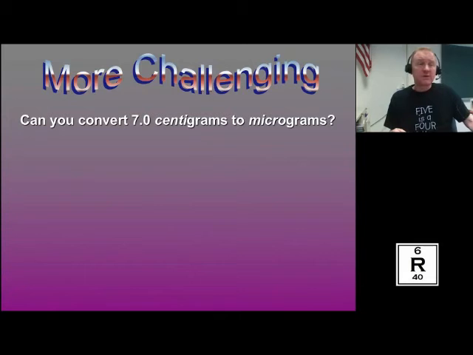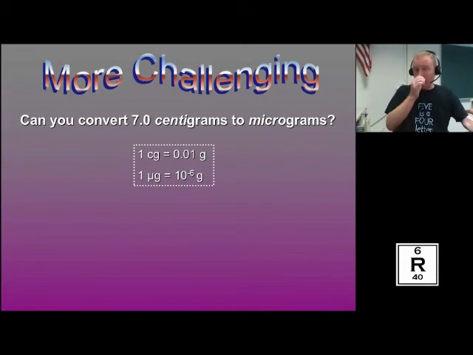Now sometimes we can do multiple conversions at once. So we're going to do a little more challenging one. We're going to convert 7 centigrams into micrograms. And I know some people just move the decimal place over and count. I understand you can do that. I understand that's an easier way to do that. I'm talking about the process of dimensional analysis. That's what we're doing right now, the process of dimensional analysis.